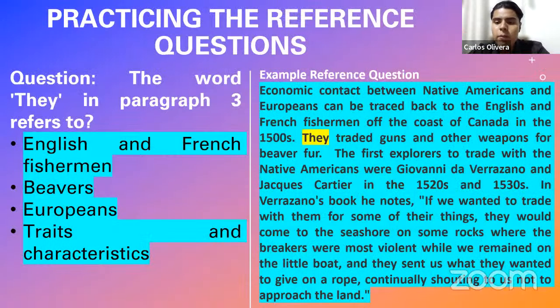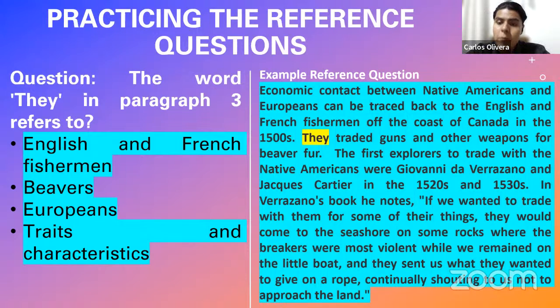Economic contact between Native Americans and Europeans can be traced back to the English and French fishermen. Let us read this passage together. It's on the right side of your screen. We're just going to read until the point where it says they and the end of that sentence.